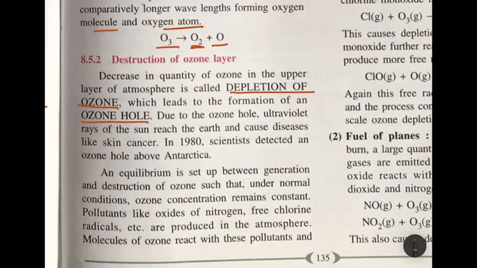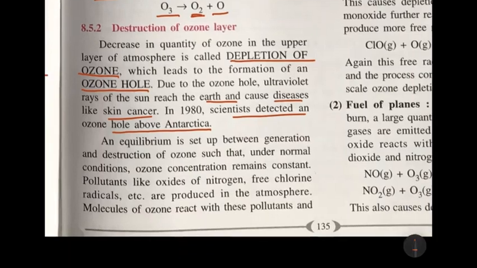Now, if there is a hole in the ozone, the ultraviolet rays will come to the surface of the earth, and of course it is very, very dangerous. Because of the ozone hole, the ultraviolet rays of the sun reach the earth and cause diseases like skin cancer. In 1980, imagine, that was a very long time back, scientists detected an ozone hole above Antarctica. So I hope that hole has been repaired, or else we are receiving lots and lots of ultraviolet rays.